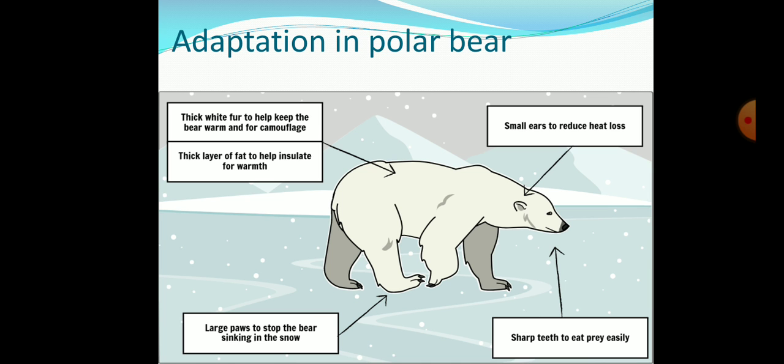This white fur helps to keep the bear warm, and it also helps them to camouflage, which means protecting themselves with the help of the surroundings. Depending on what type of surrounding is there, the animal is able to change its color. So this animal, being white in color, will camouflage with the environment, and that will protect them from the predators. Now this fur has two layers. The two thick layers of the fur protect the polar bear from the extreme cold surrounding.